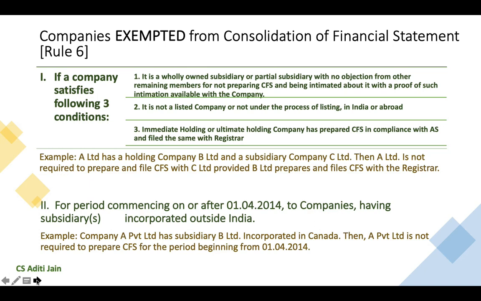In case it is a partial subsidiary of another company, then such company is required to send an intimation to the other remaining members of the company that the company is not willing to prepare consolidated financial statements, and it should keep a proof of such intimation with itself. Further, it should also obtain a no objection from all such remaining shareholders with respect to non-preparation of consolidated financial statements.